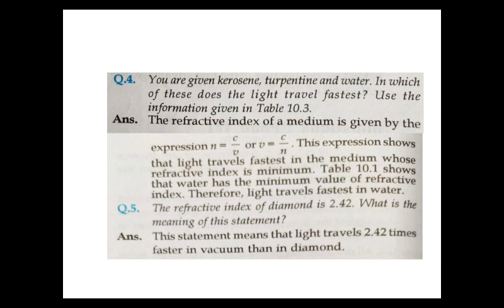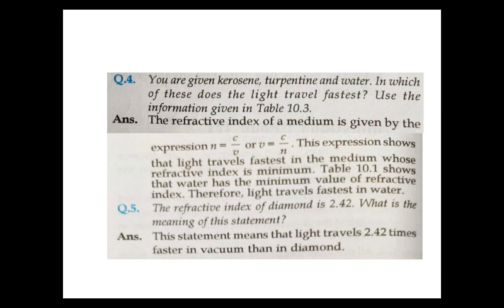So this expression shows that light travels fastest in the medium whose refractive index is minimum. Water has the minimum refractive index, therefore light travels fastest in water, out of these three liquids.